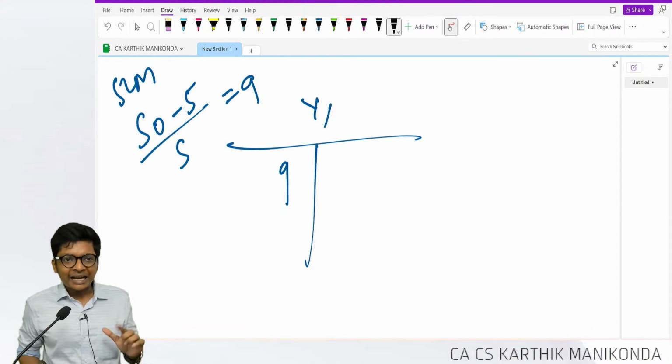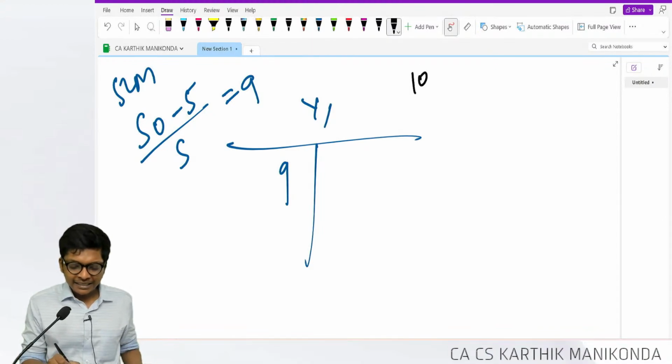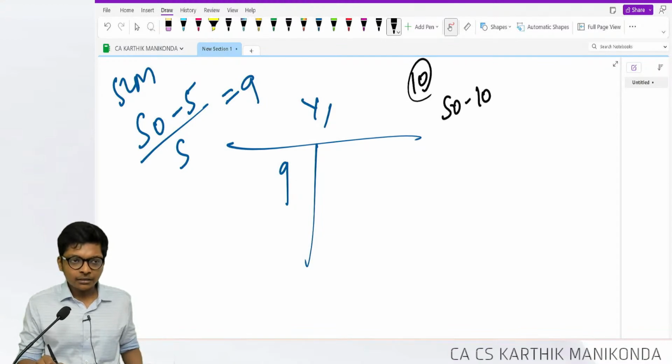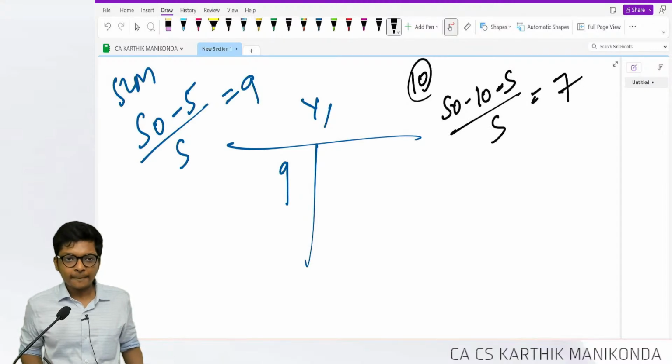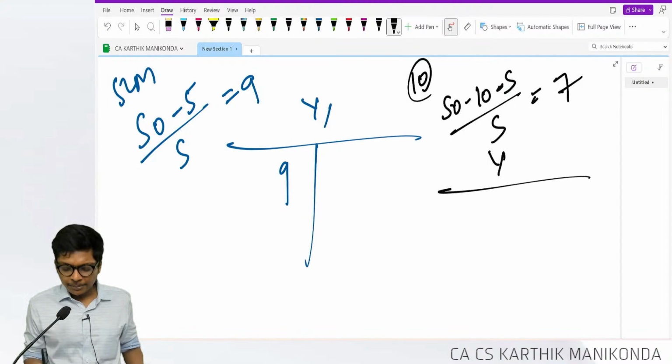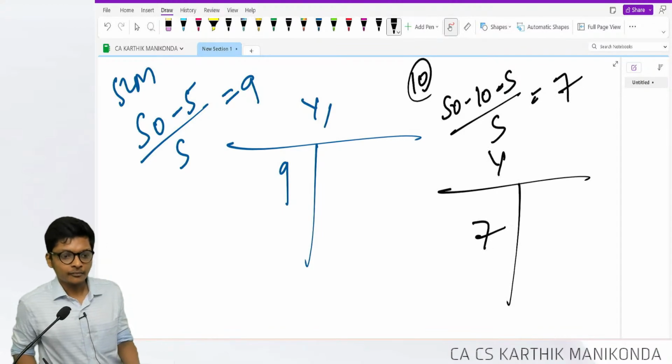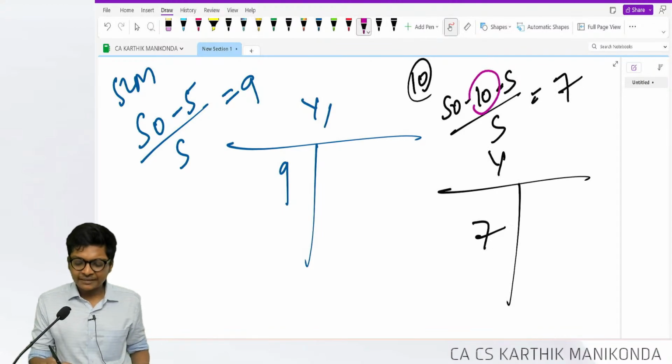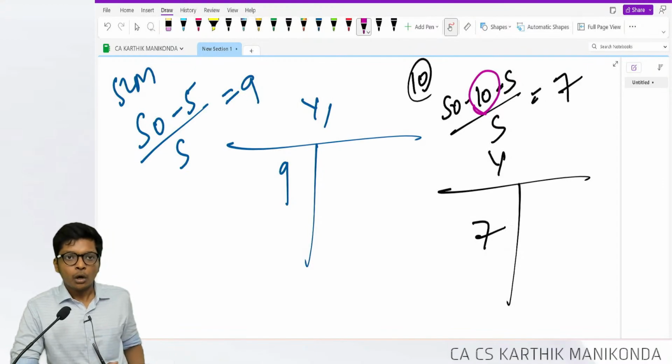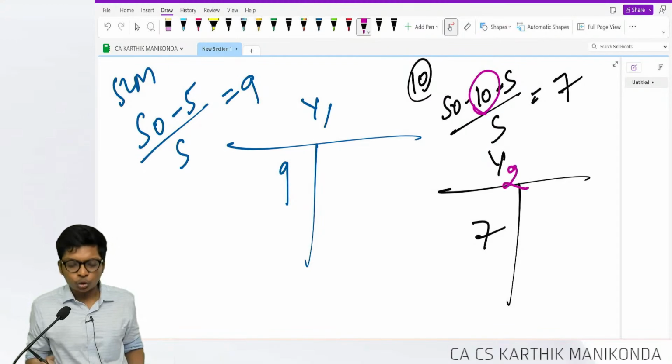Now, if a grant is received, let's say 10 lakhs of grant, then you will do 50 minus 10 minus 5 divided by 5, you will get 35 by 5, you get 7. Then I will debit my P&L with 7. This is the case if the grant is received in the first year. What if the grant is received later? So assume the grant is received in year 2.